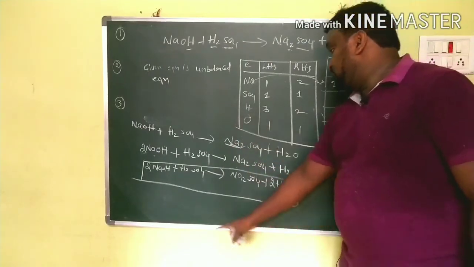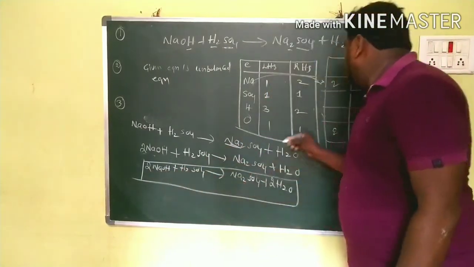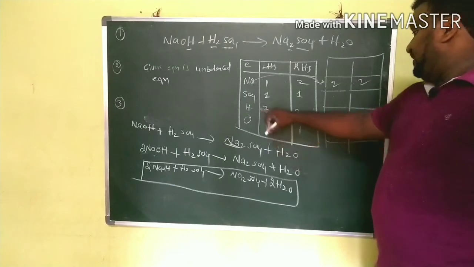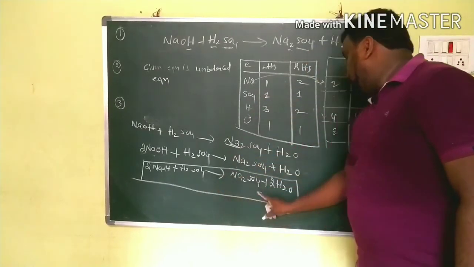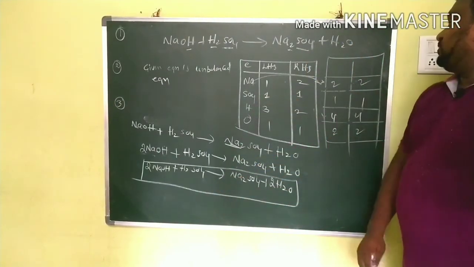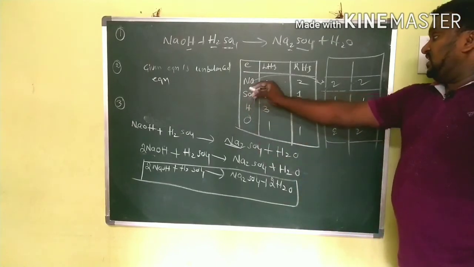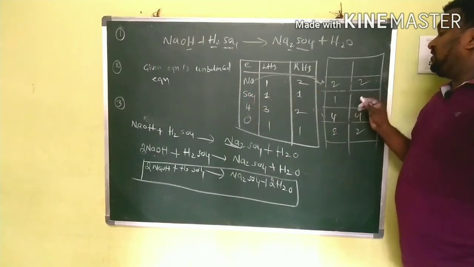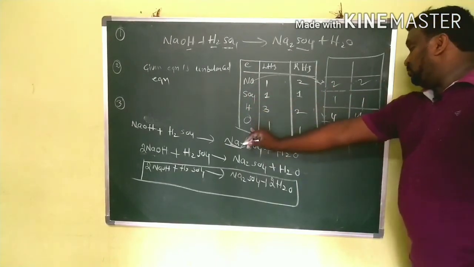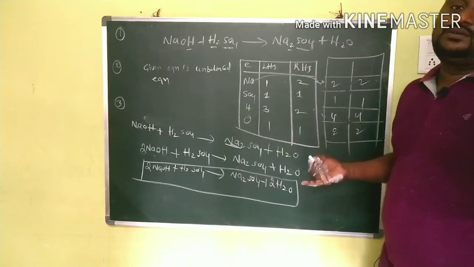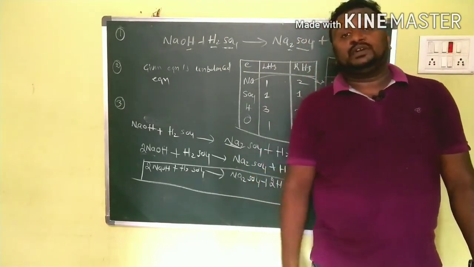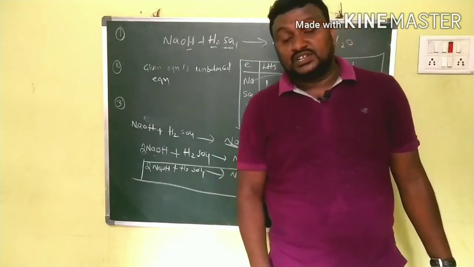And hydrogen 4 and 4, balanced. Next one, sulfate is what? SO4, 1. So we have to check like that. Na is 2, SO4 is 1, H is 4 and O is 2. So then the equation is balanced. So this is the balanced equation.